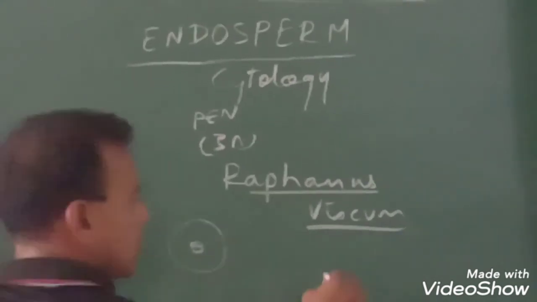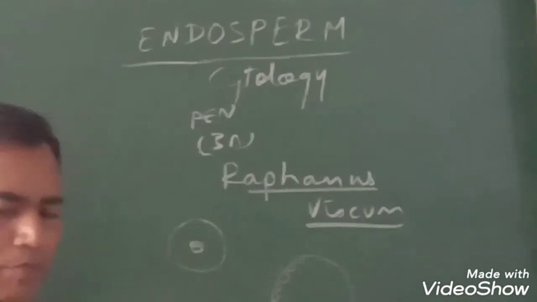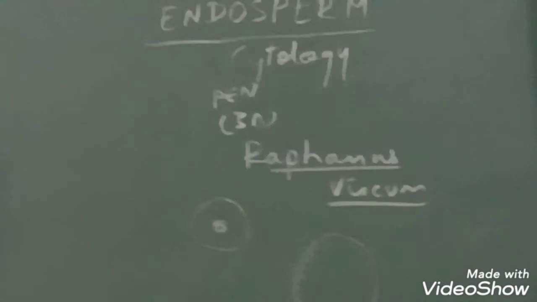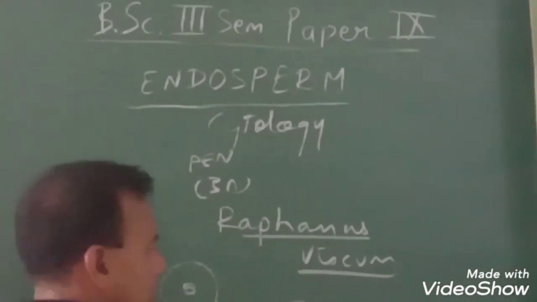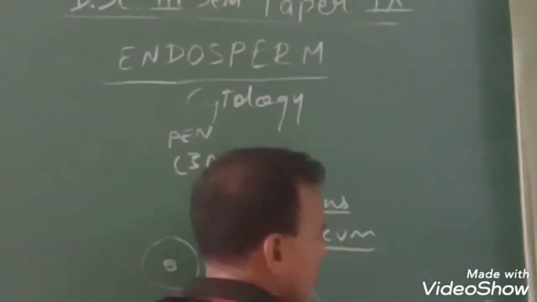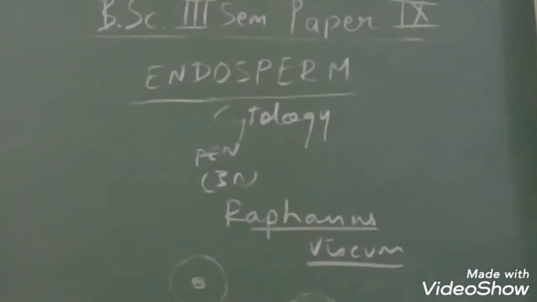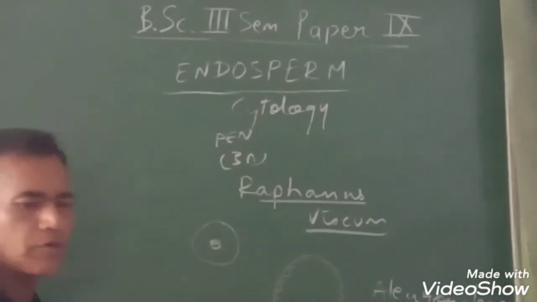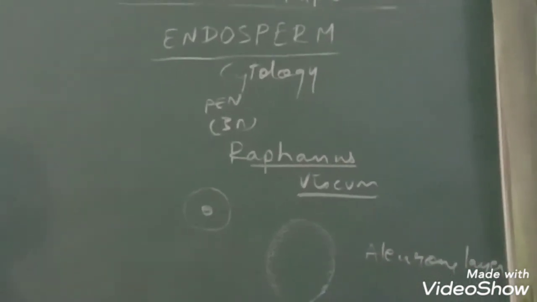In cereals, the outermost layer of the endosperm becomes meristematic and collects proteins, enzymes and aleurone grains inside it, and we call it the aleurone layer. Since endosperm is the nutritive tissue, it can store carbohydrates, lipids, and proteins.